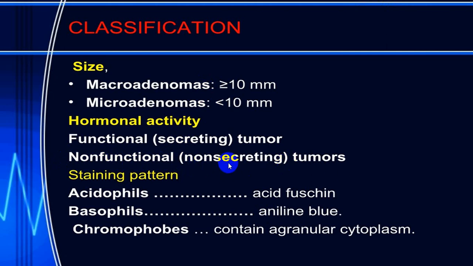Those are usually chromophobe tumors. Acidophilic tumors, basophilic tumors, chromophobe tumors. Chromophobe tumors are usually non-functioning or non-secretory. Acidophilic cells or alpha cell tumors will be secreting growth hormone and prolactin, while basophilic cells will be secreting ACTH, TSH, and gonadotropic hormones.